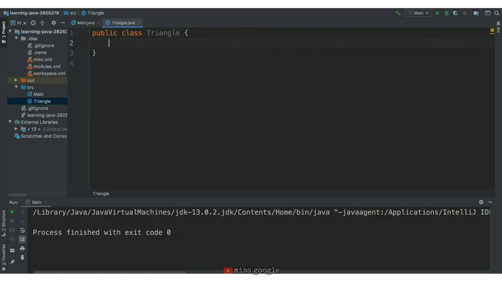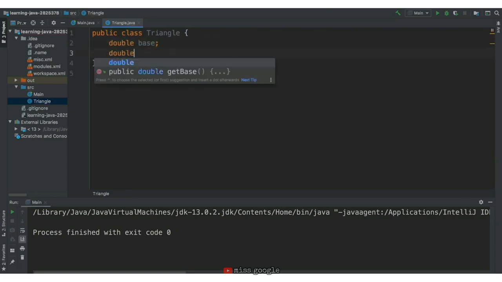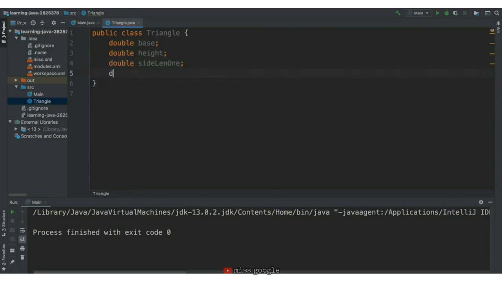Inside the curly braces for our class, we'll need to add the attributes and behavior we want the class to have. In earlier lessons, we said that a triangle has a base, height, and 3 different side lengths. We can add those inside of our class.